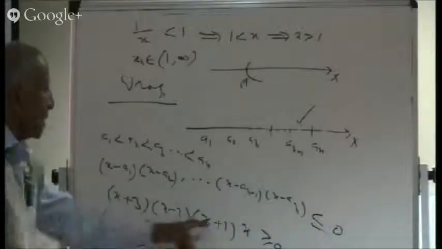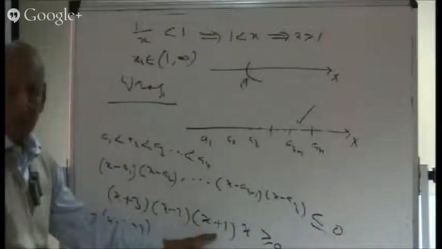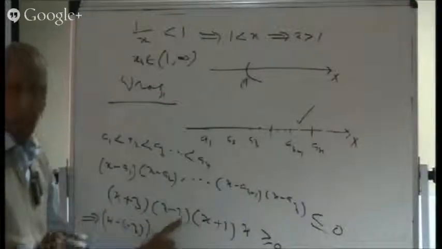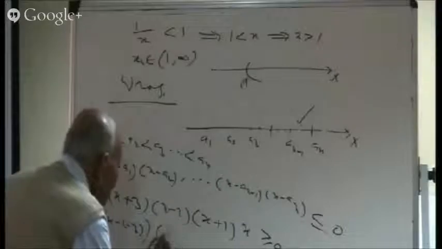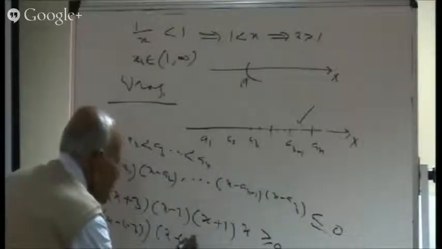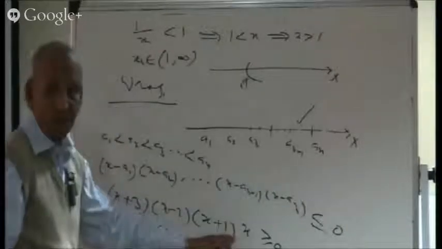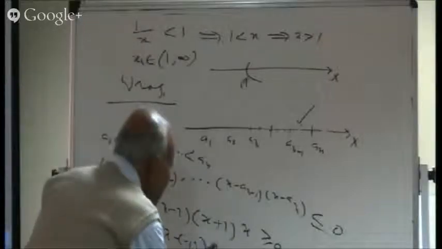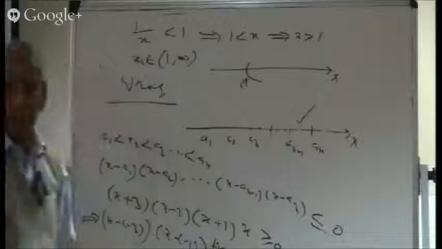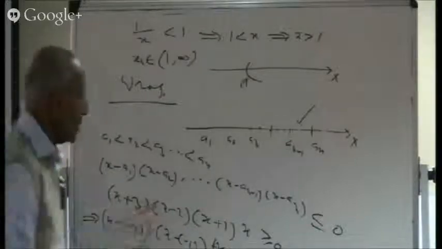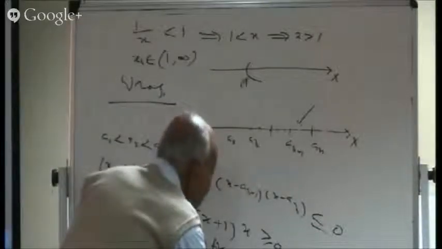And then here is this number, minus 1. Take care of minus 1. This 2 is bigger. Then comes minus 1, so here is x minus minus 1. And then here is x, which I can write as x minus 0. Then is this factor, x minus 2.